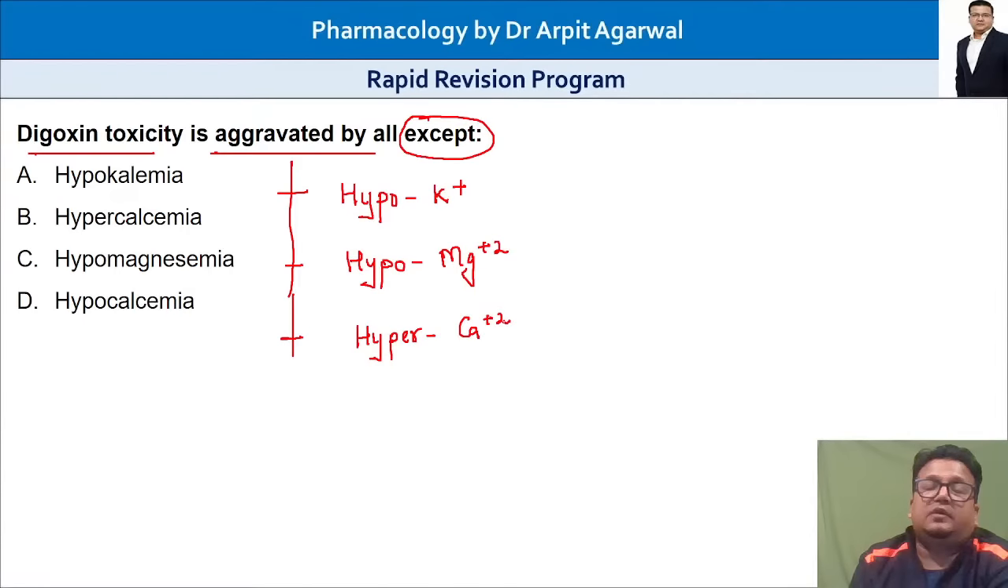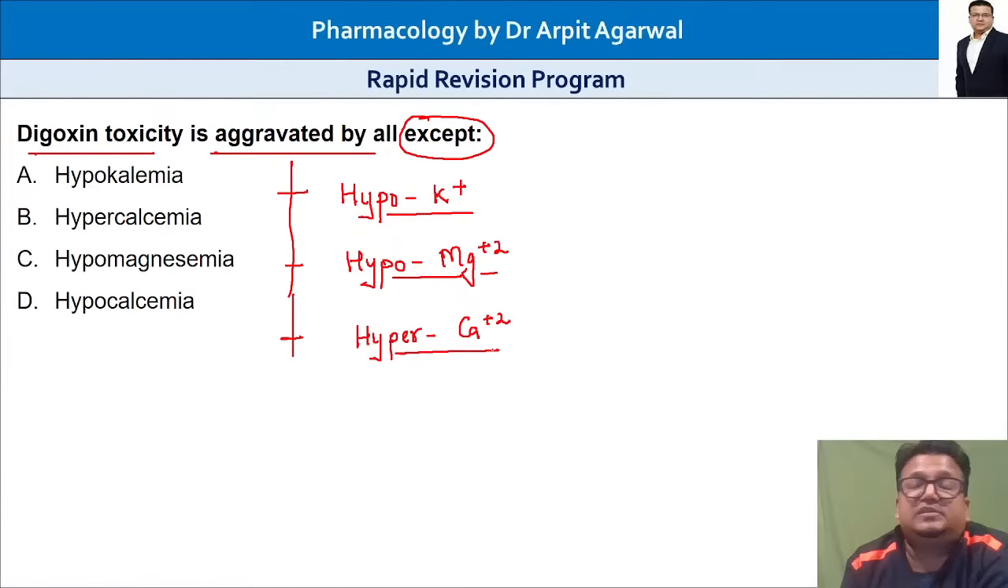So this is what you have to remember. This is a very confusing question. Digitalis toxicity is increased by hypokalemia, hypomagnesemia, and hypercalcemia. So hypokalemia, hypomagnesemia, and hypercalcemia increase the risk of digitalis toxicity. So what is not going to increase digitalis toxicity? The answer is hypocalcemia. Answer is D.